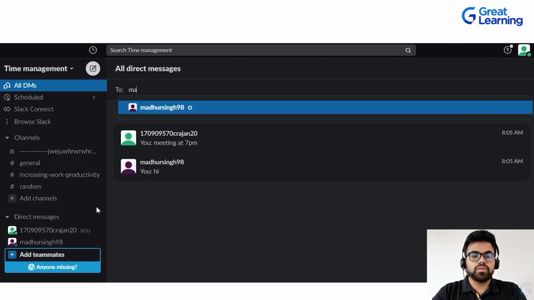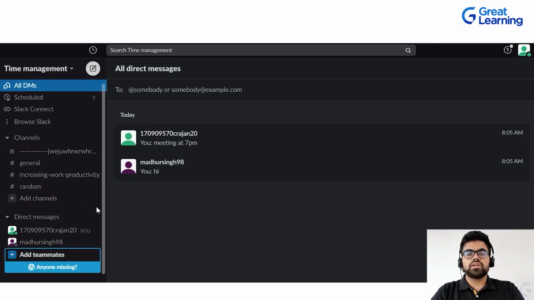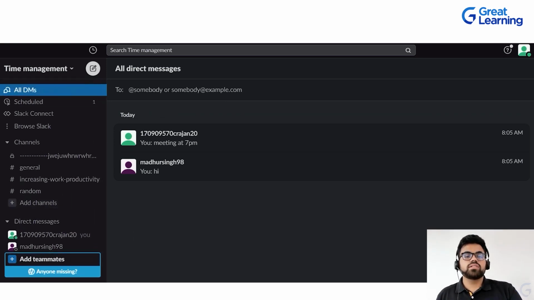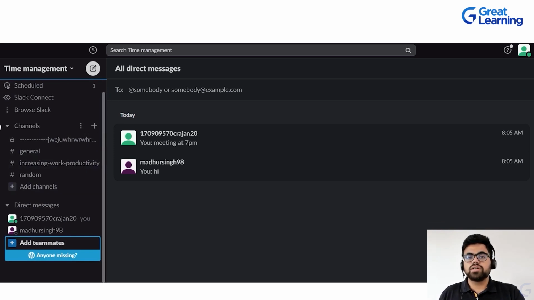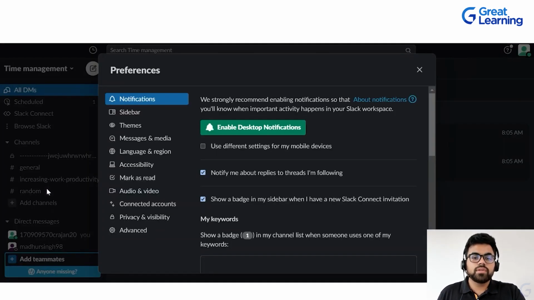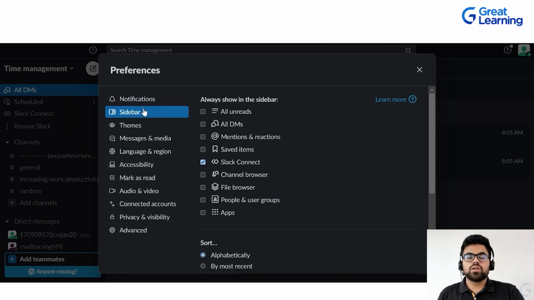I don't have many people on Slack, so I can't really add more people to it. But now as you can see, this view can sometimes be very cluttered. Sometimes it can be very challenging to find out which channel you are looking at or which person you are texting. So in that scenario, you can click on the preferences tab, and then click on sidebar.